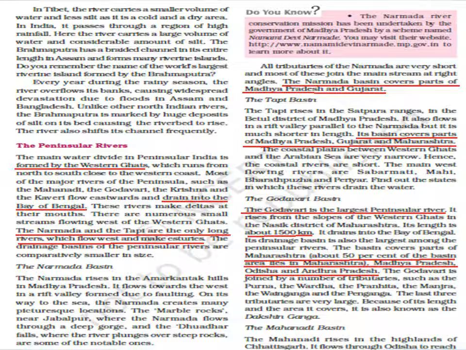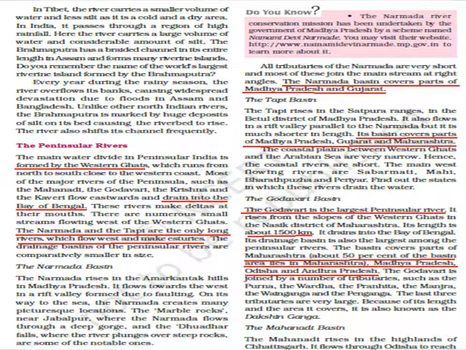There are many tributaries which join this river: the Purna, the Wardha, the Pranhita, the Manjra, the Wainganga, and the Penganga. Among these, the Manjra, the Wainganga and the Penganga are very large tributaries.